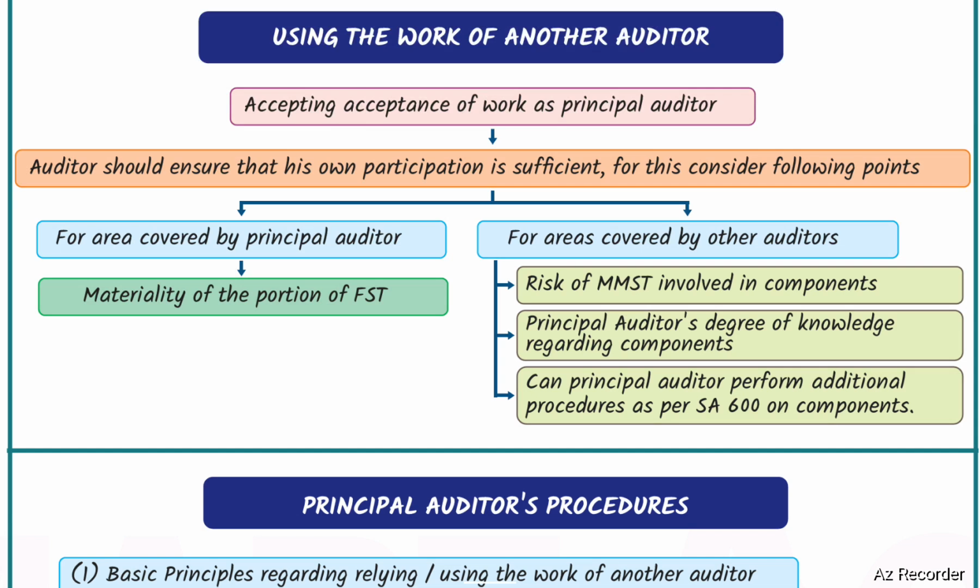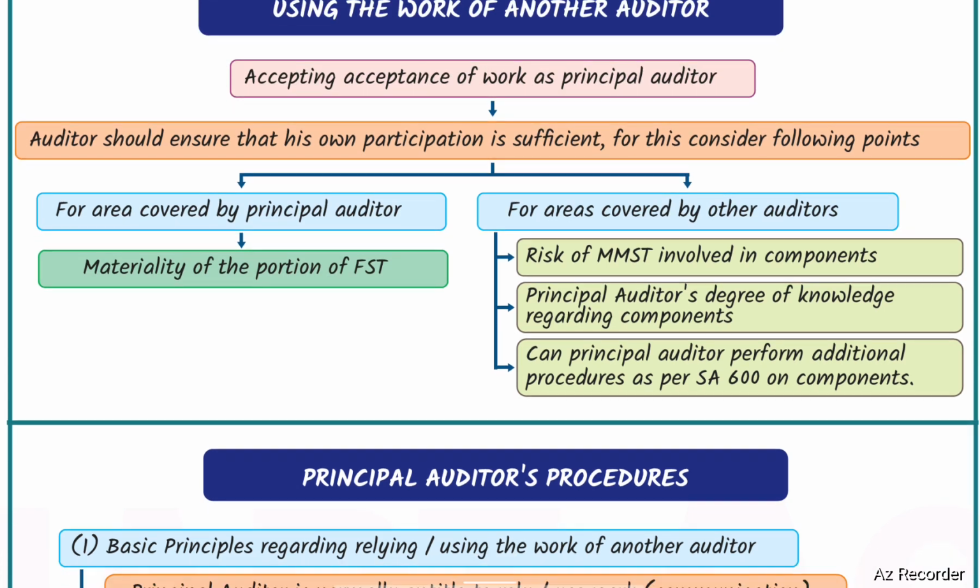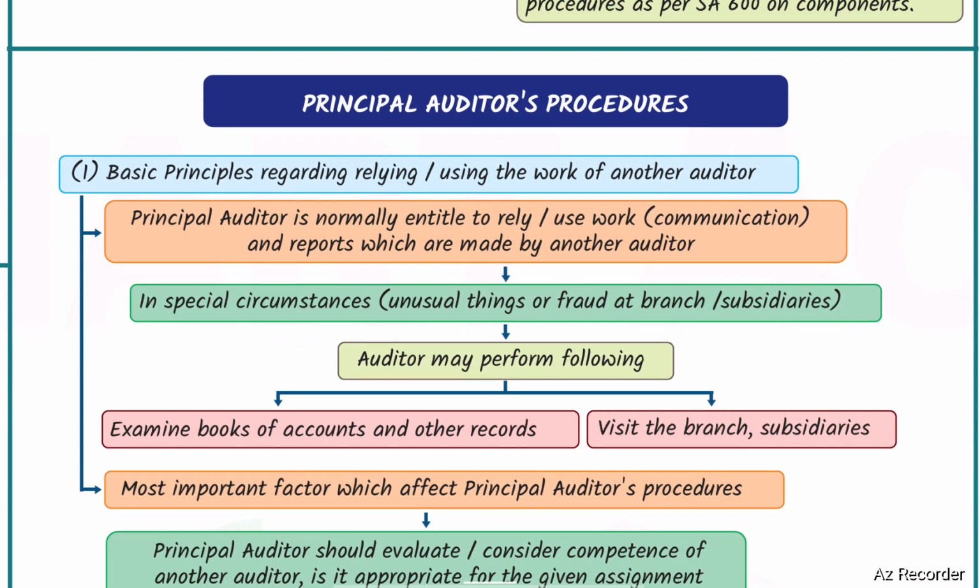For areas covered by other auditors, the risk of material misstatements involved in the components, and the principal auditor's degree of knowledge regarding the components. Whether the principal auditor can perform additional procedures as per SA 600 on the components needs to be checked. Principal auditor's procedures.